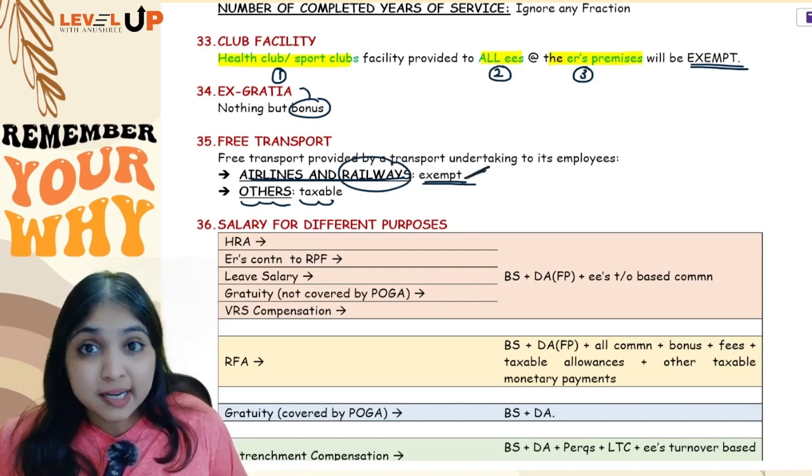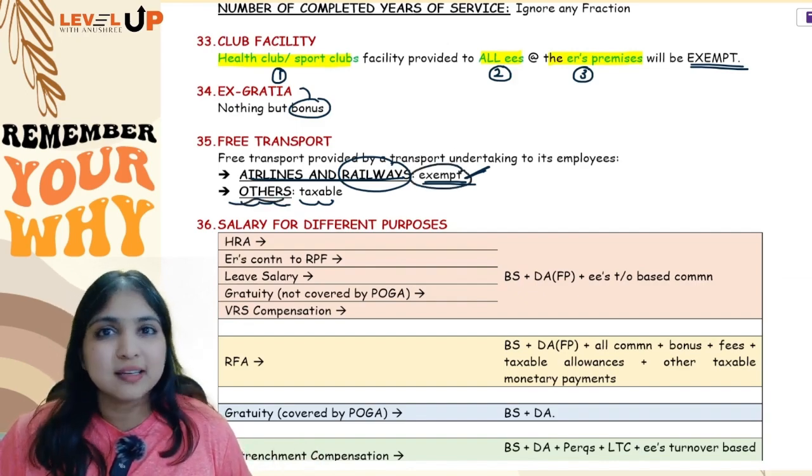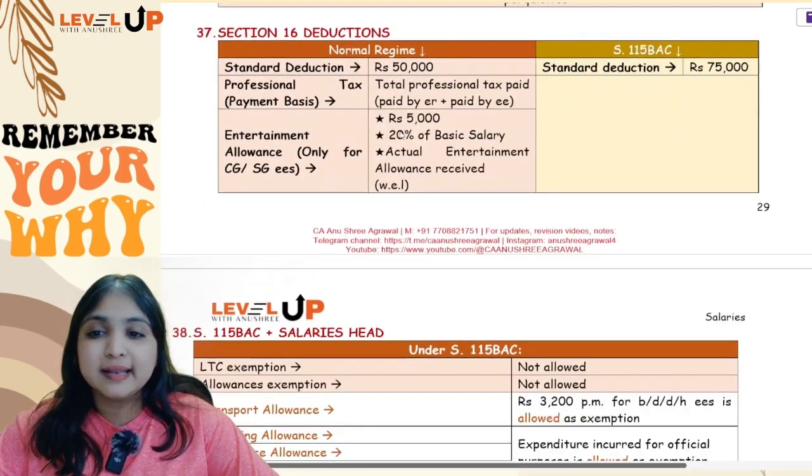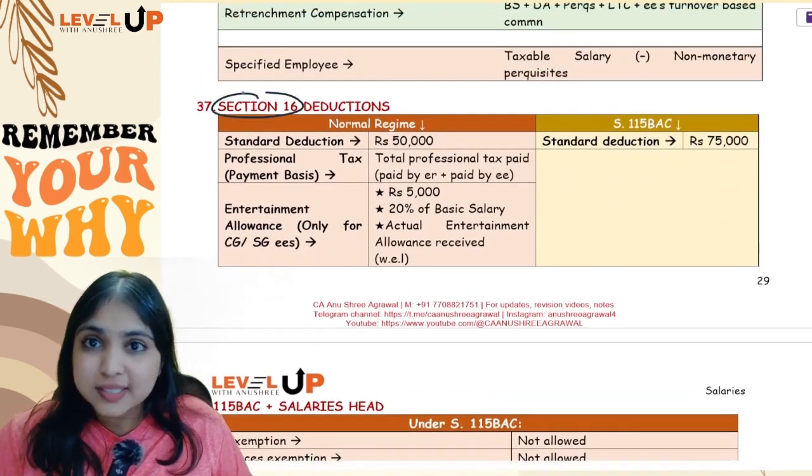You are an airline employee and the airline is giving you free tickets, it will be fully exempt. In all other cases it will be taxable. Okay, and then lastly section 16. Under section 16 you get deductions under your salaries head, right?